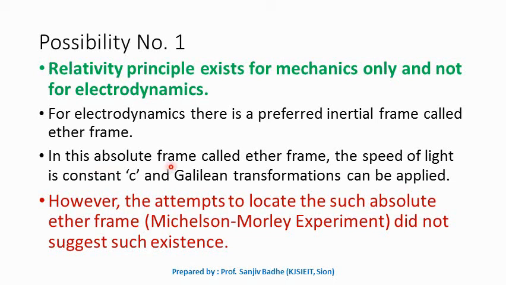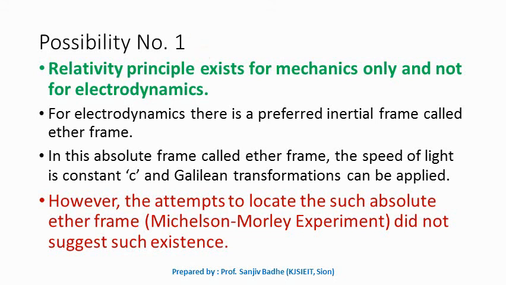So if there is an absolute frame or ether frame, then such ether frame should be observed. So experimental attempts were made to locate such absolute ether frame. One famous experiment was Michelson-Morley experiment. But Michelson-Morley experiment results did not suggest such existence of an absolute frame. So the experimental results do not suggest the existence of absolute frame. Means what? This possibility number one is not correct.